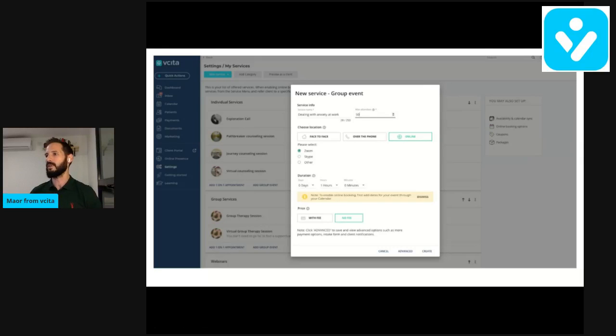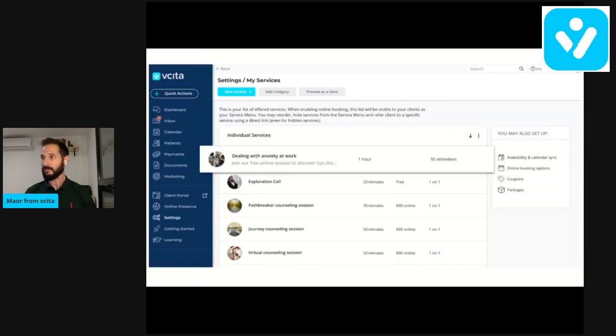And I also want to make this a free event because I just want as many people as I can to join this event. So I do this without a fee. And I click Create. And that's basically it. We have this event set up. Obviously, we could go in here and edit all kinds of features and other inputs around this event. Like I added this photo, and this is always editable from this screen. And that is set up.